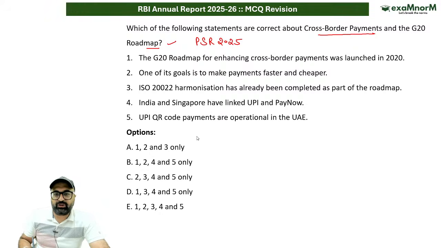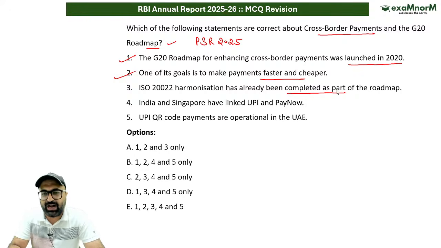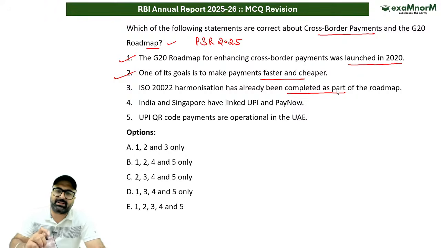Okay. If I give you the answer to this particular question, G20 roadmap for enhancing cross-border payment was launched in 2020, correct? One of its goals is to make payment faster and cheaper, correct? ISO 20022 harmonization has already been completed as a part of the roadmap. Is it correct? Yes, sir, this is absolutely correct. It has been already completed.